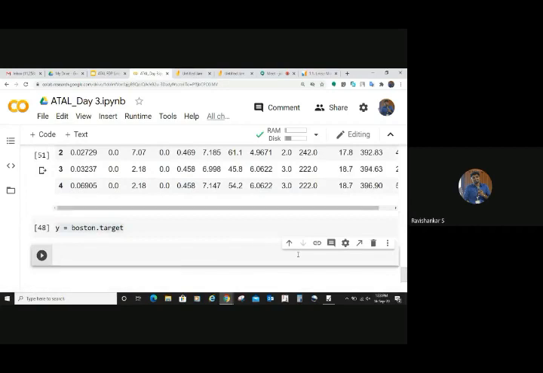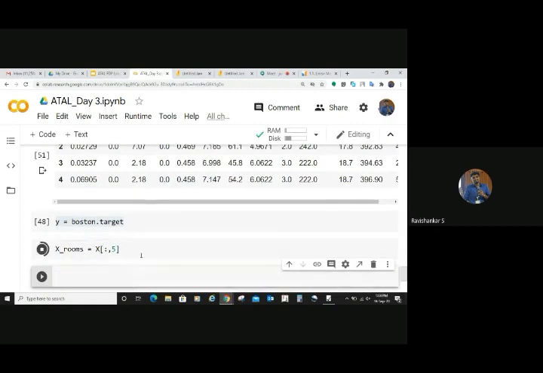Right. So let me put it as x underscore rooms is equal to. So I need to get all the values of the fifth column. That means if you need to get all the values, you can put a colon there, so that all the row values will be taken. So this corresponds to the row index, right? And you need to get all the values of the fifth column, rather sixth column, but the index will be 5. Okay, so now I took that.